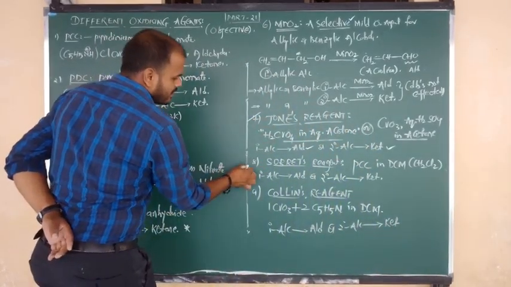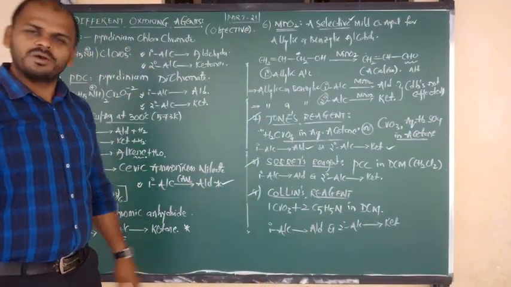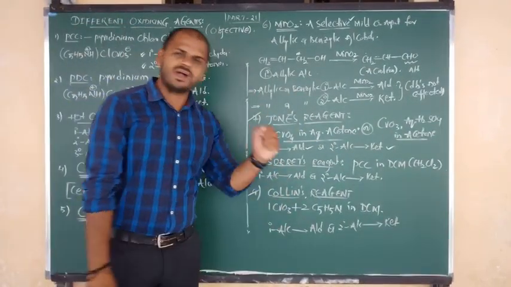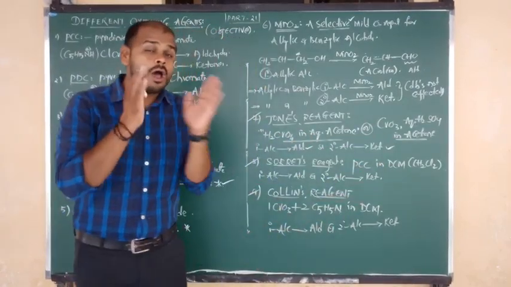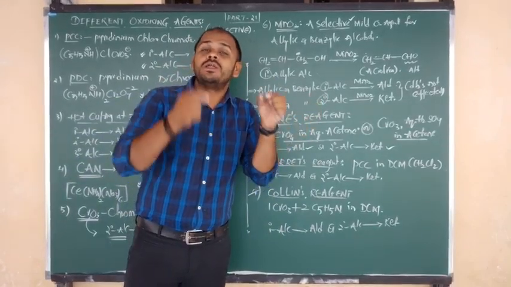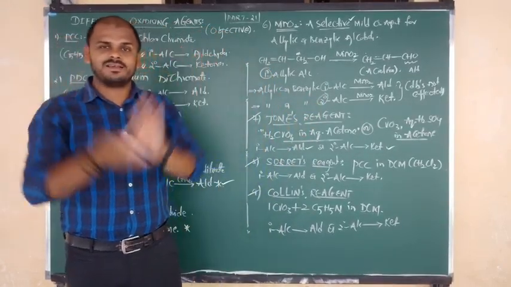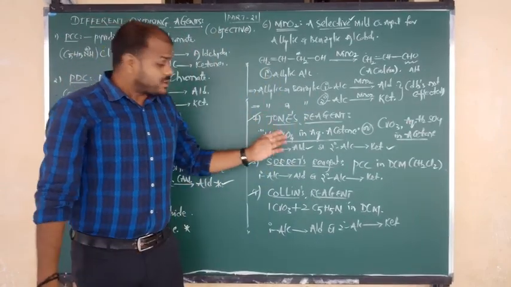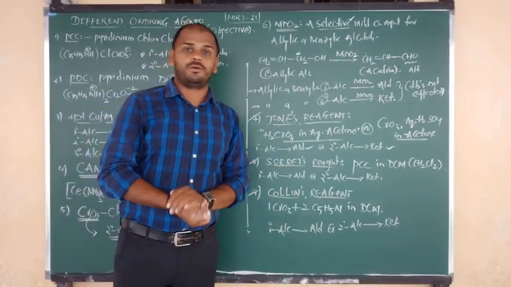Jones reagent, Sarett's reagent, and one more, Collins reagent. All have the same function. Primary alcohol oxidizes to aldehydes and secondary alcohols oxidize to ketone, and tertiary alcohols never undergo oxidation due to the absence of tertiary hydrogen atom. I told you in the previous class. So the function is known to everyone; try to remember the formulas only. That is important for you.